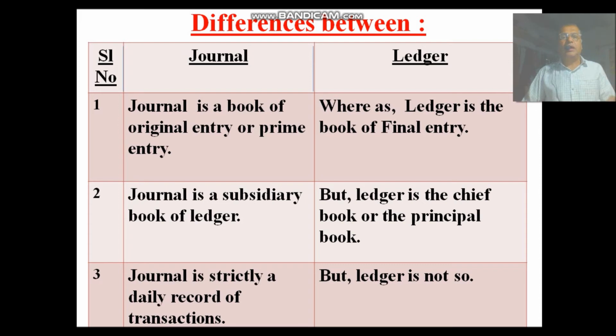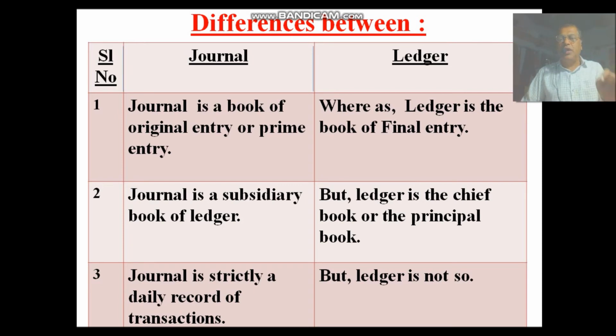Number 1, journal is a book of original entry or prime entry, whereas ledger is the book of final entry. Why is it so called? Because all the transactions are first entered in the journal.